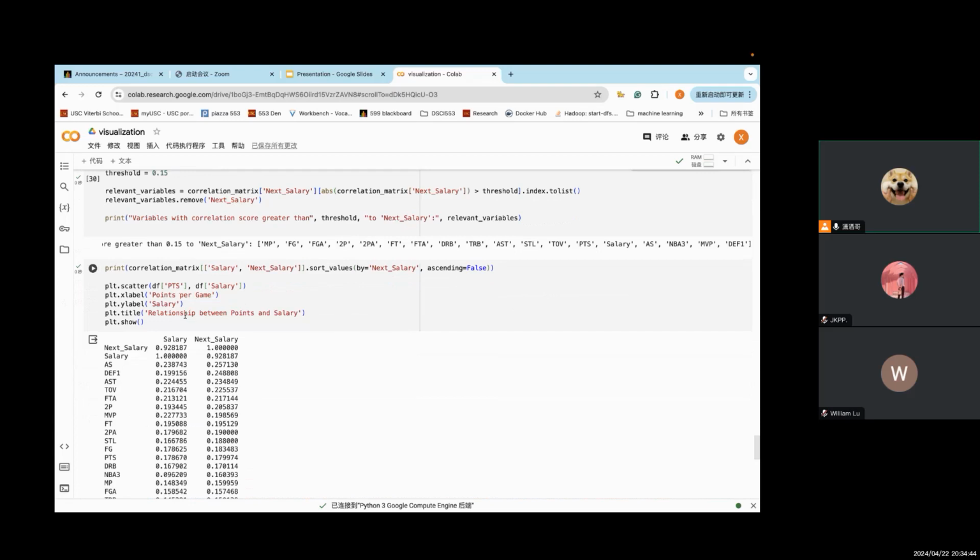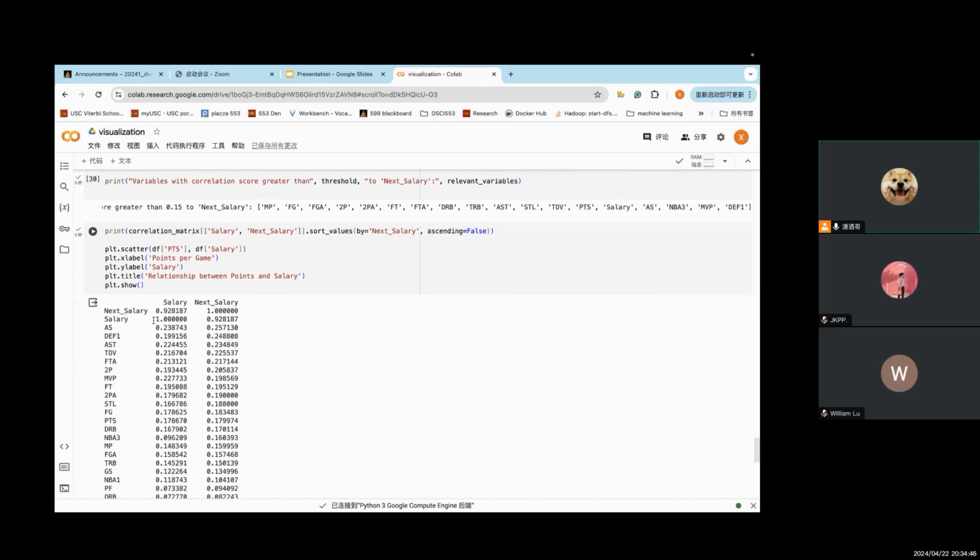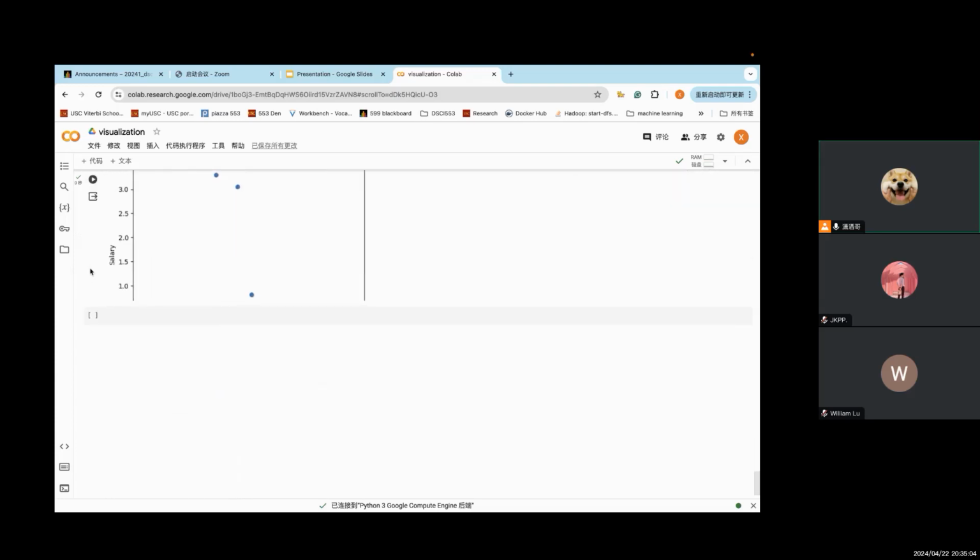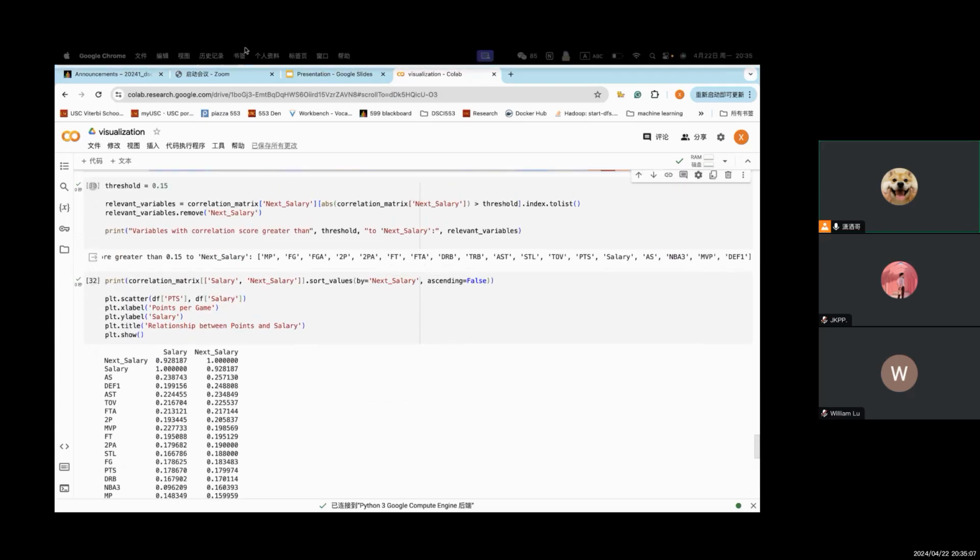I also printed out the sorted values of those variables, which will be ranked from high to low, so that we can see which one is most relevant to the next salary. That is the data analytics and data visualization part. I will hand this to Kunpeng, who will introduce the modeling part.